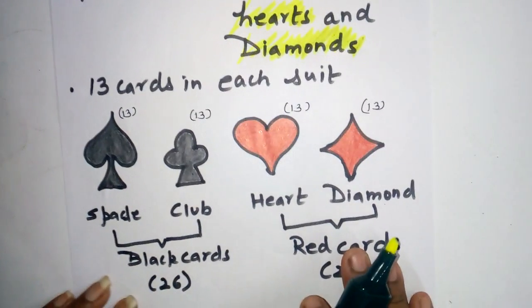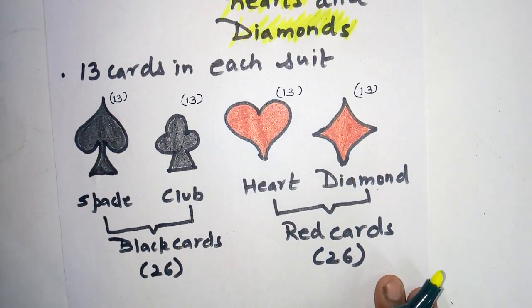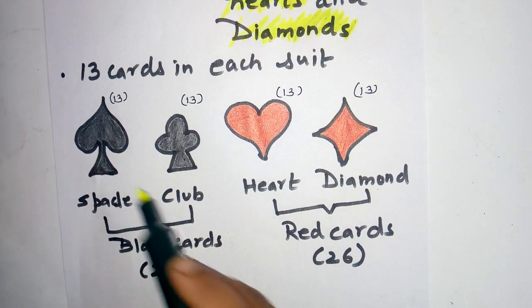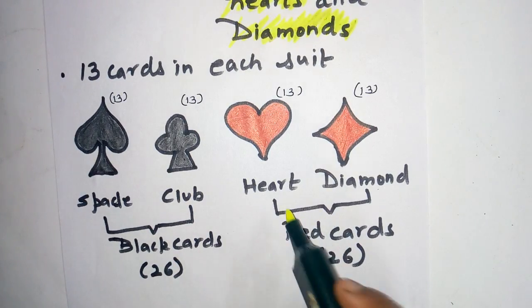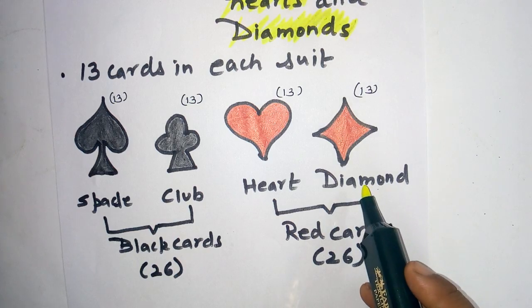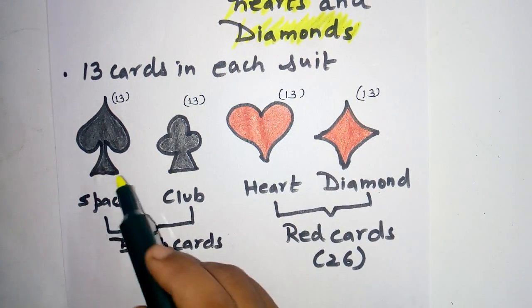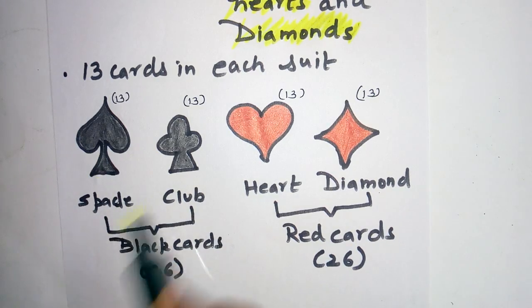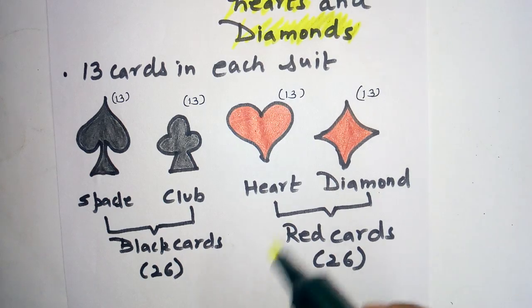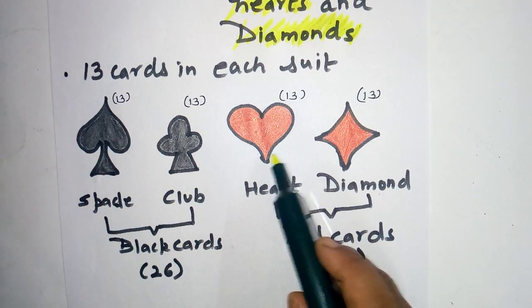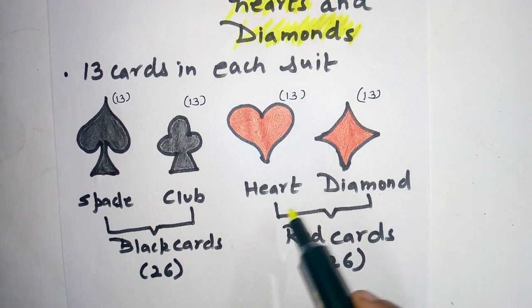Now see the shape of the cards. Spade is of this shape, club is of this shape, heart is of this shape, and the diamond is of this shape. Again 13, 13, 13, 13 cards, and the spade and the club are of black color. It is very important. Sometimes the question asks the probability of finding a black card, or the probability of finding a red card, and we have two types of red, that is heart and diamond.